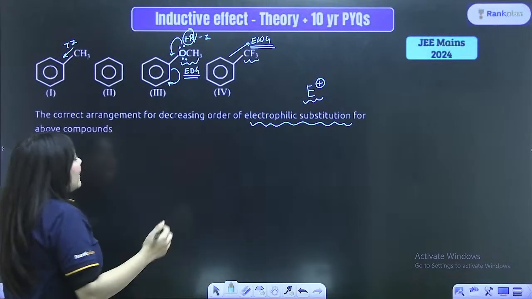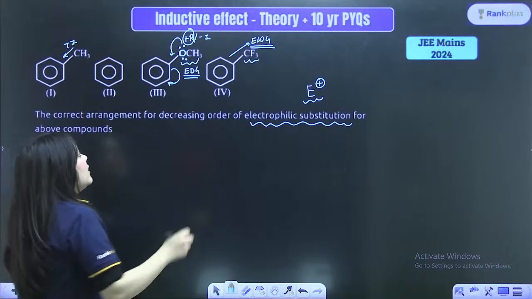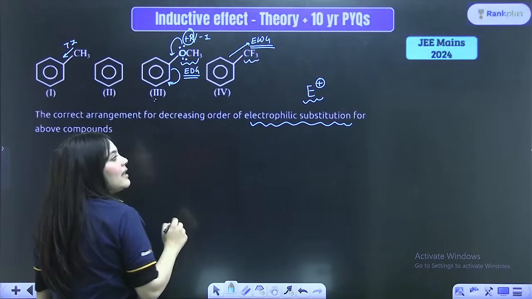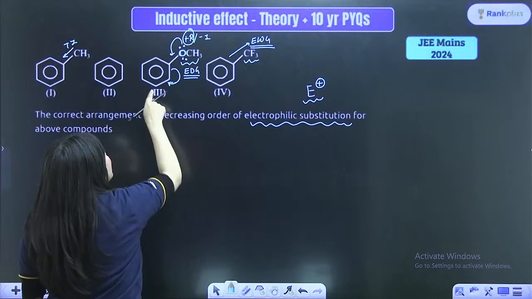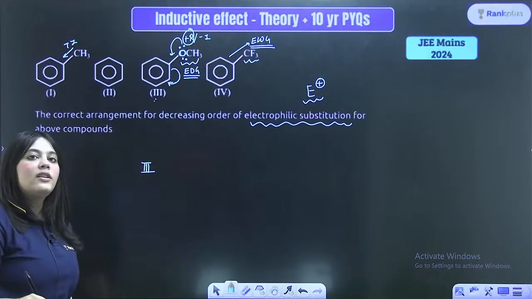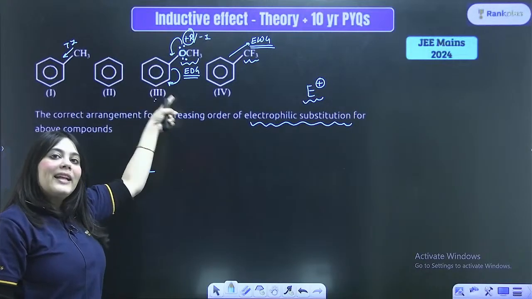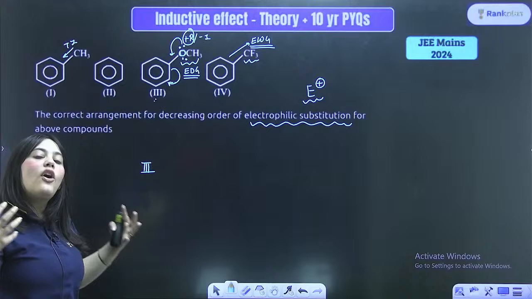So here is the correct order of arrangement for electrophilic substitution reaction. This benzene ring, the one with OCH3, is the most negative and the most electron rich ring.